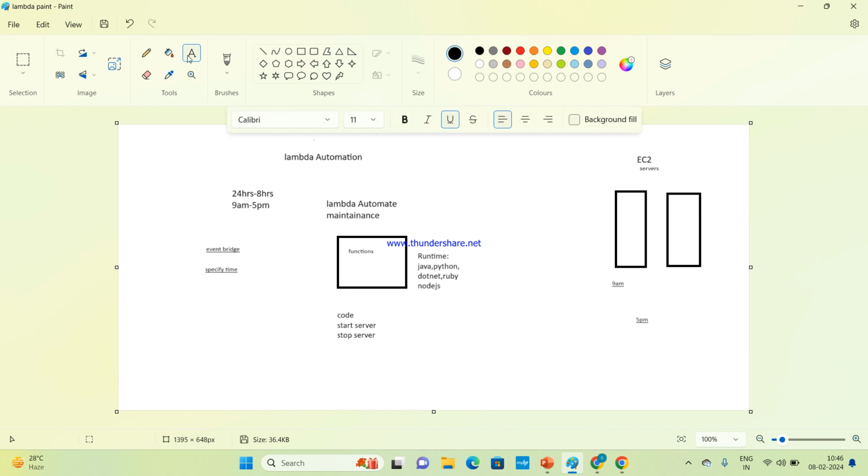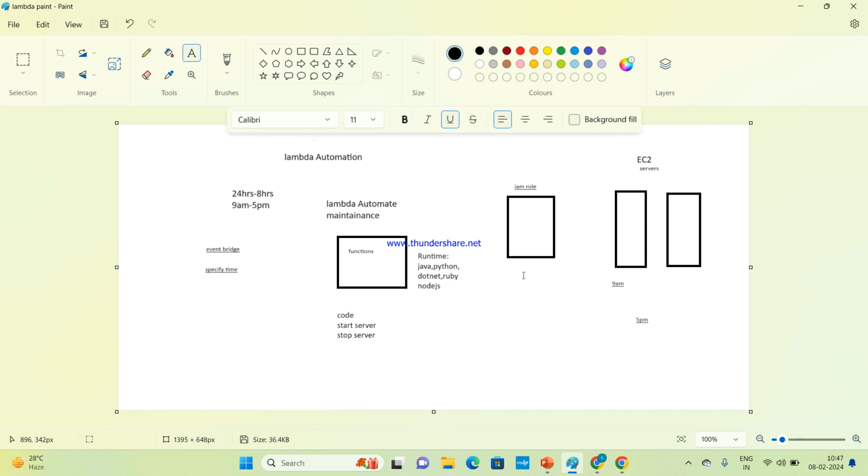Then we are also going to use one more service, that is IAM. Do you all remember the IAM role? I have just explained IAM, Identity and Access Management, to protect our account.